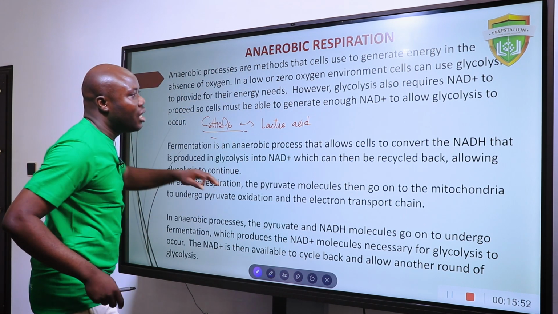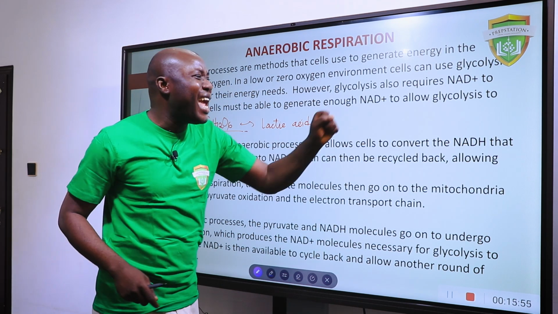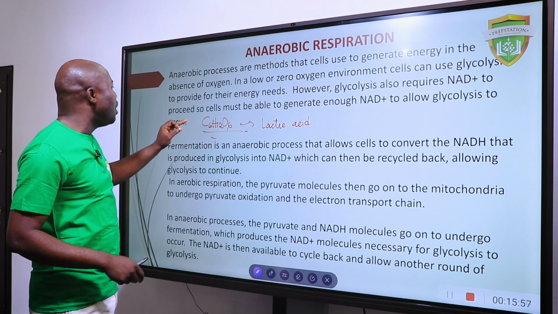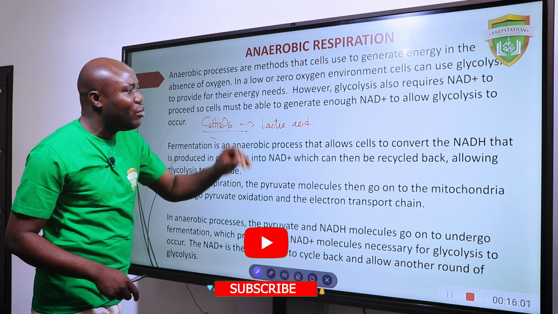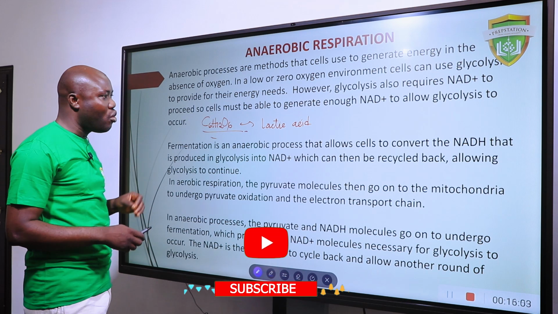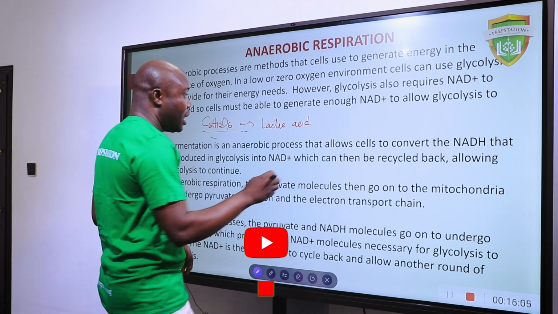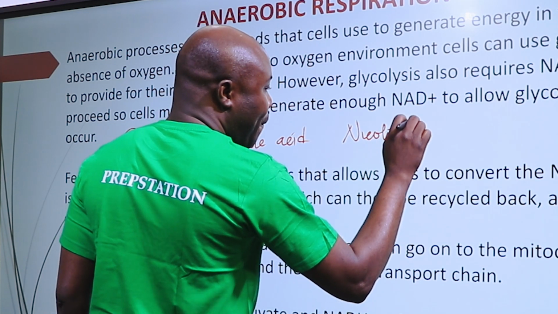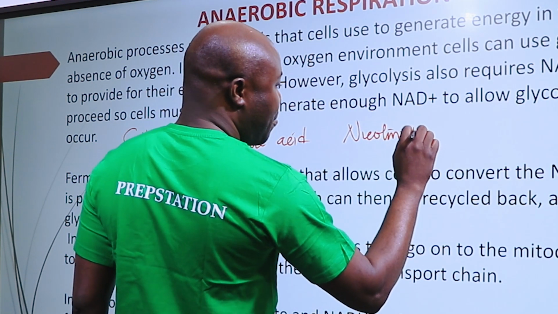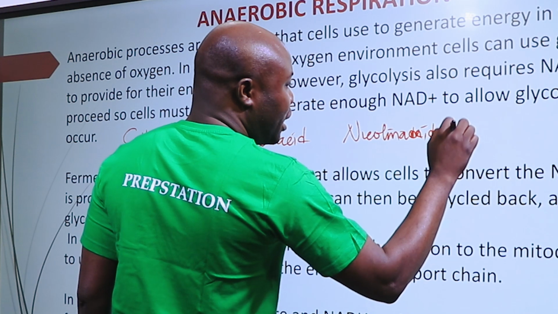However, glycolysis also requires NAD+ to proceed. So cells must be able to generate enough NAD+ to allow glycolysis to occur. What do I mean by NAD+? NAD+ means nicotinamide adenosine